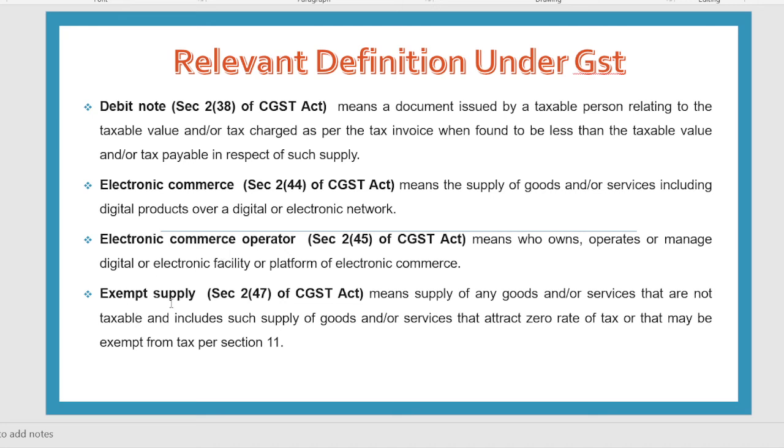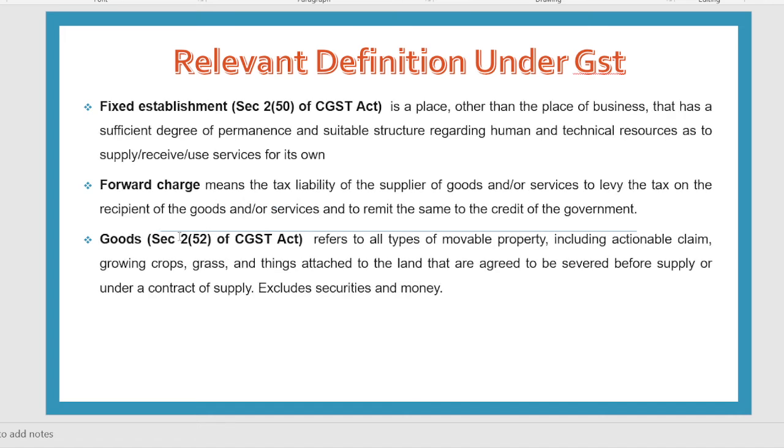Exempt supply means those supplies on which GST is not leviable. Fixed establishments means, dear students, this is your permanent office, say your head office or your corporate office or your business office, where the control and management of affairs take place.